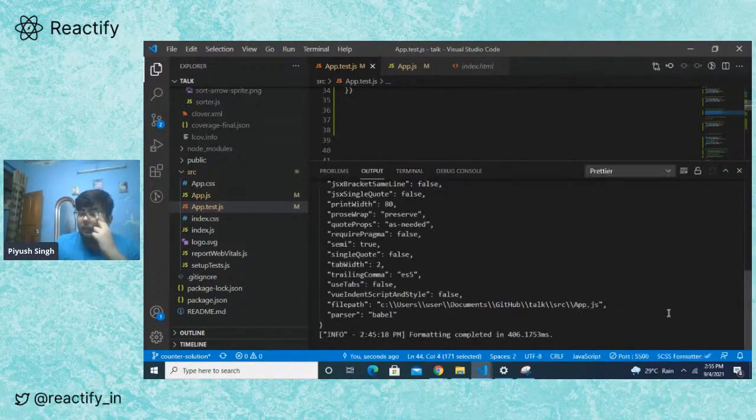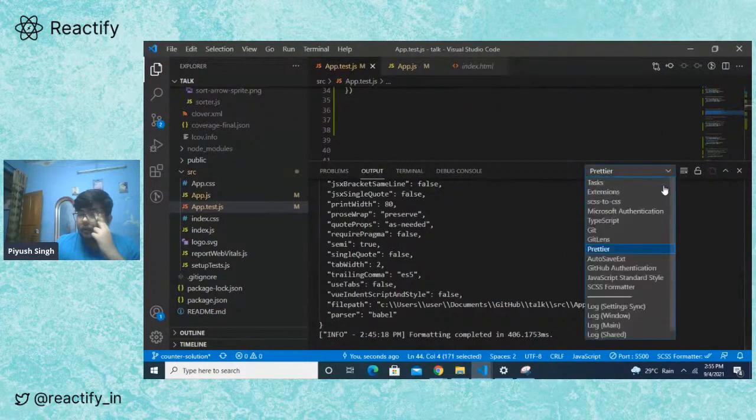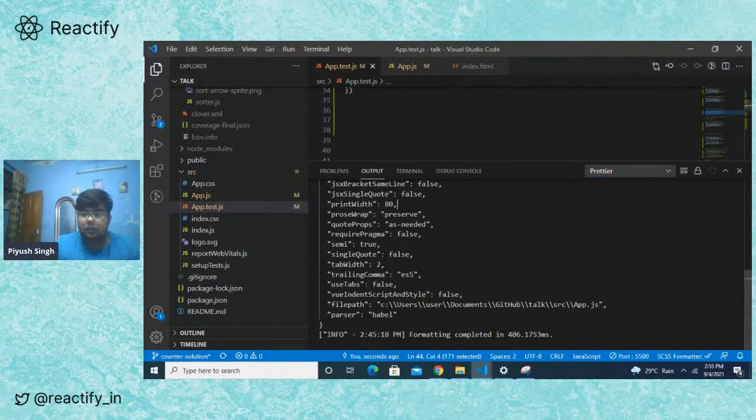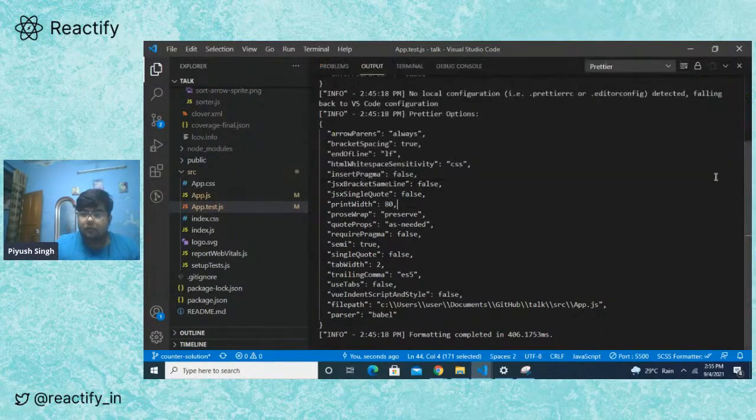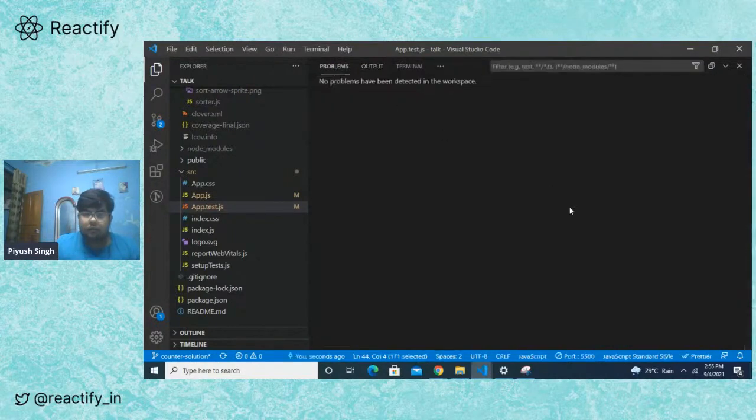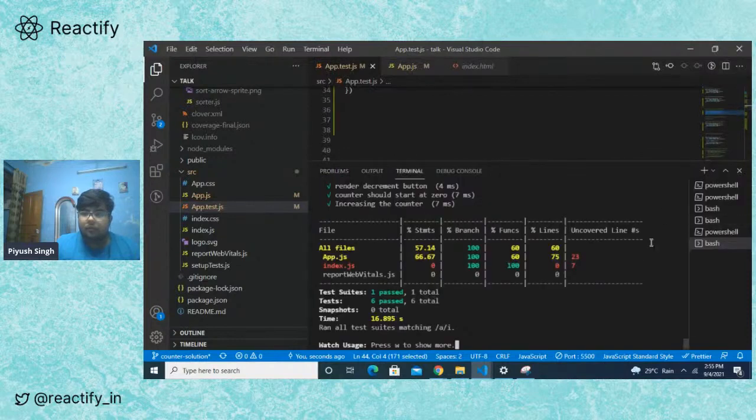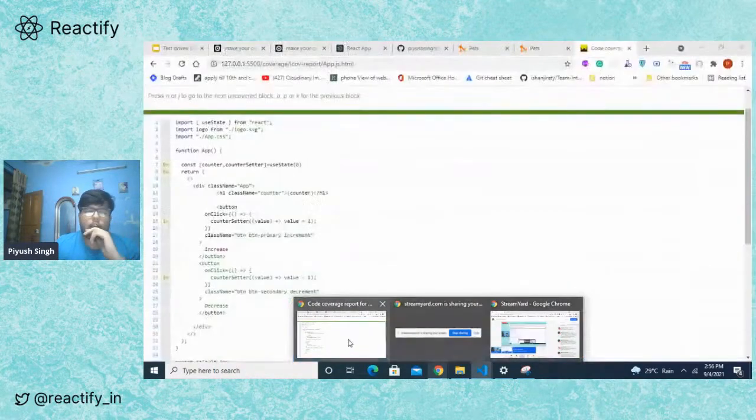So see, the percentage changed. Earlier it was 100%, now it's 60%. It tells you exactly which file has uncovered lines. It tells you that from line 23 it is uncovered. Only 60% is covered, which was earlier 100%. So this tells us exactly what we have covered in our tests.